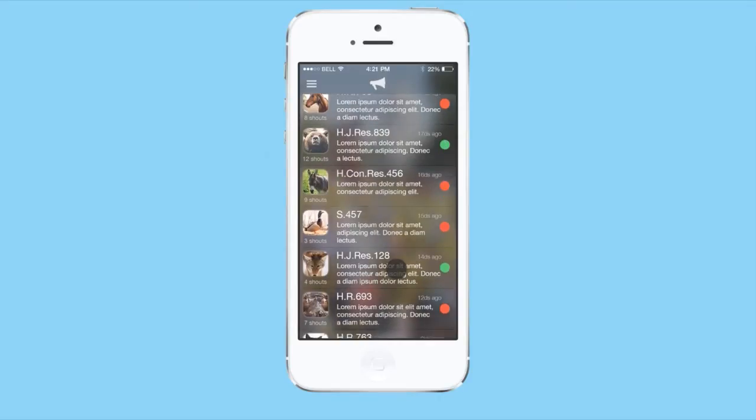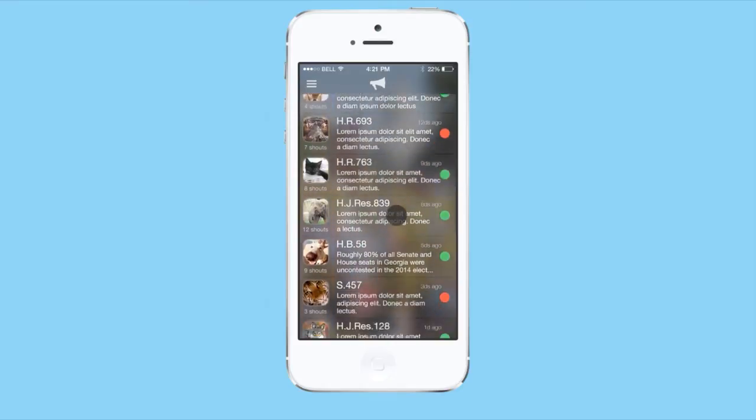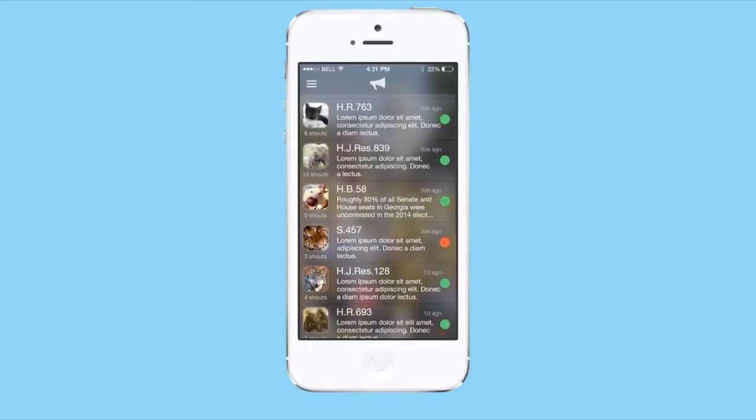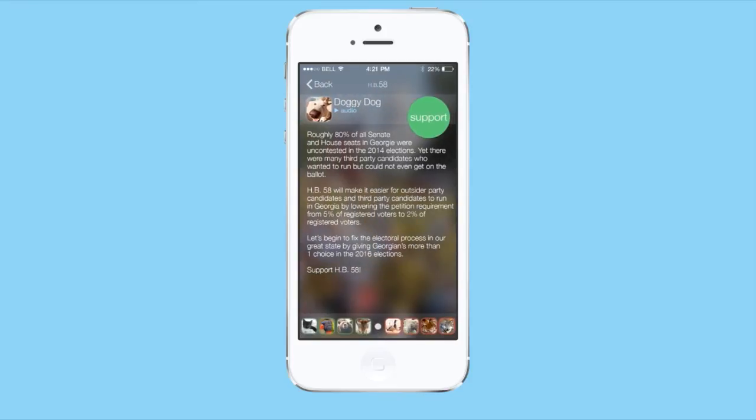So let's say I just open the app and I'm scrolling through and I see Mr. Dog has posted about HB 58. So I click on his shout to find out more, and I read through his opinion. And let's say I like his opinion, but maybe I want to know what the opposition has to say. At the bottom of the screen here, you can see there's other mobilizers with either a green stroke or a red stroke around their photo. The green indicates that they're for the bill. The red indicates that they're against the bill. Well, I want to know what the opposition has to say, so let's scroll through and look.